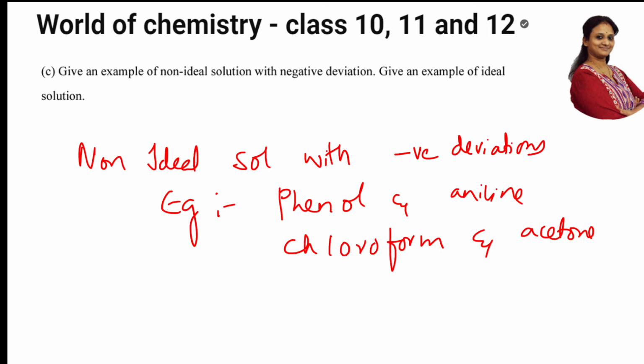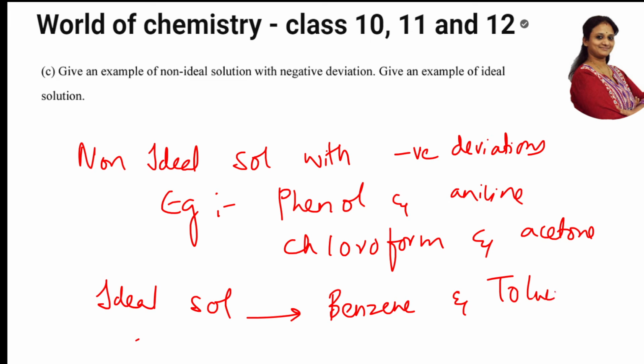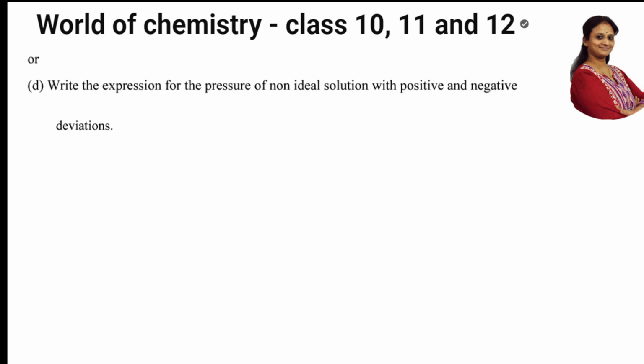So now for the ideal solutions. Give an example of ideal solutions. So ideal solutions, students, easy. Ideal solutions example, best thing is benzene and toluene. Yes, because they have almost similar structures. Benzene and toluene. Can I write one more? Hexane and heptane? Yes, I can write that, which are similar structures. Done.